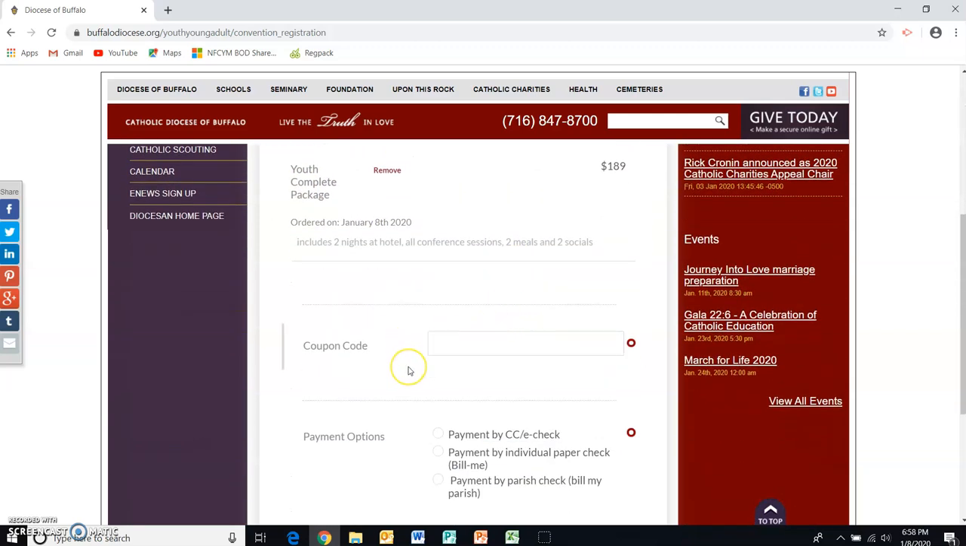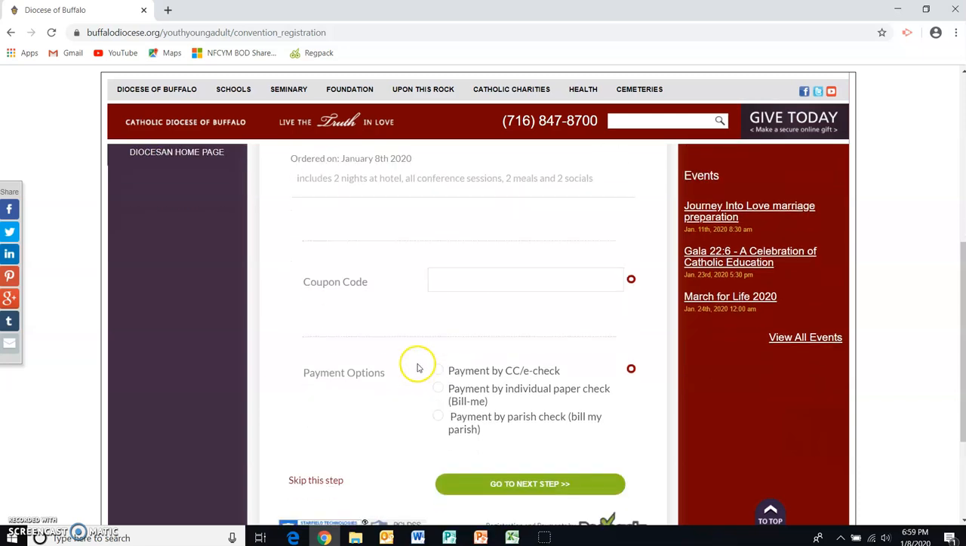And then here is the coupon code. Now this is where, if Richie were a scholarship recipient or a Diocesan Youth Board member, we would have provided a coupon code that could be used to provide a discount. Since Richie is not a youth board member or getting a scholarship, we can skip that for right now.